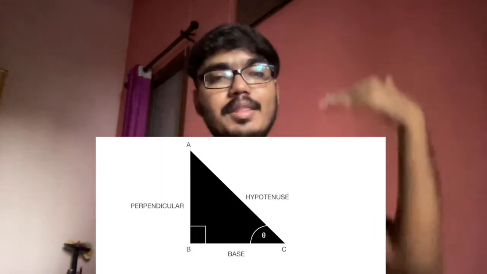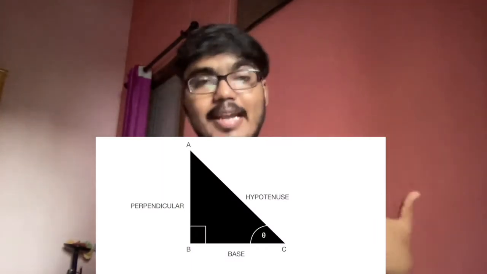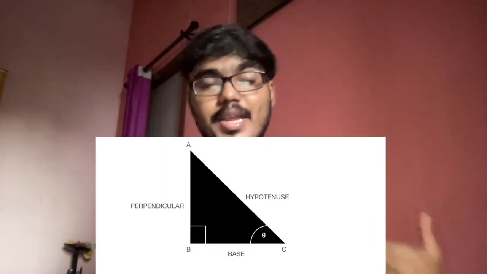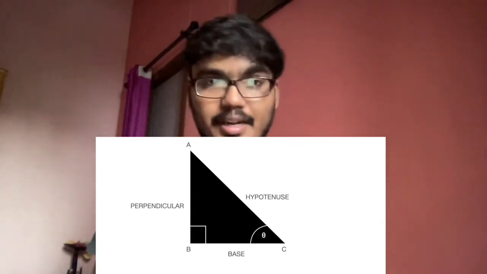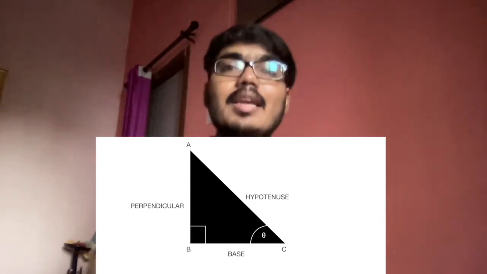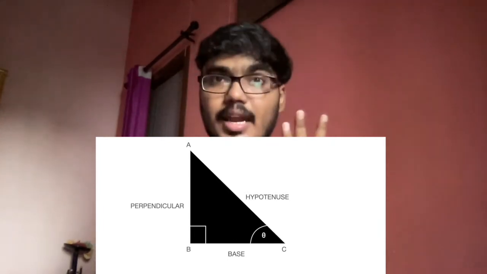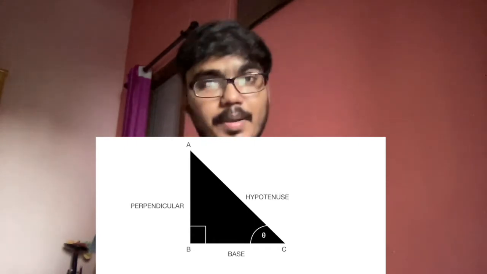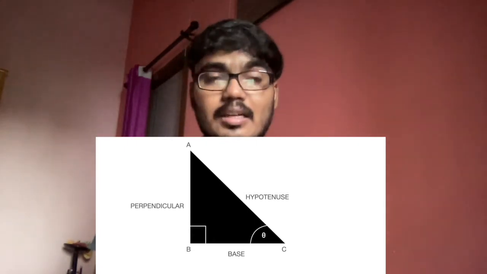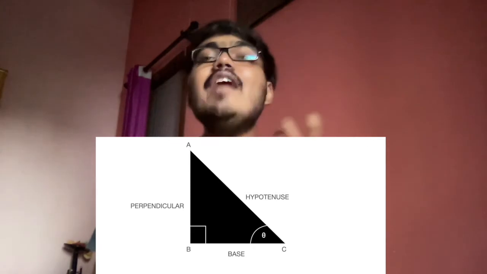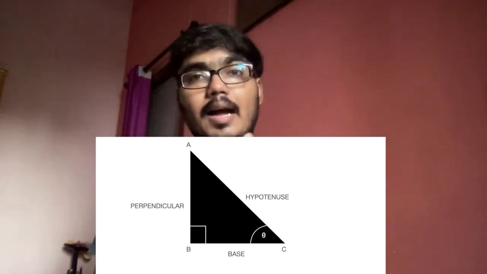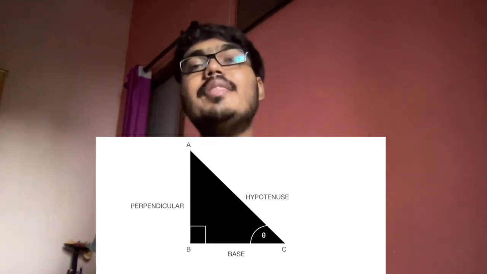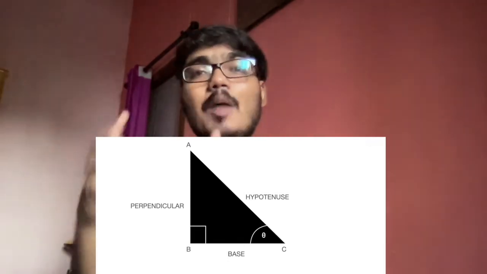Alright, so it's clear. Let's move ahead and understand the different kinds of relationships. You see a triangle ABC, right? Now in this triangle ABC, angle B is 90 degree, right? Now tell me, in a right angle triangle, we have three sides. One is the perpendicular, one is the hypotenuse, and one is the base, right? Now in this triangle ABC, I have assumed C as theta. I have taken the name of angle C as angle theta. Because right now I'm considering C.